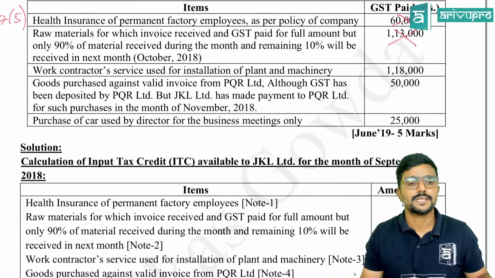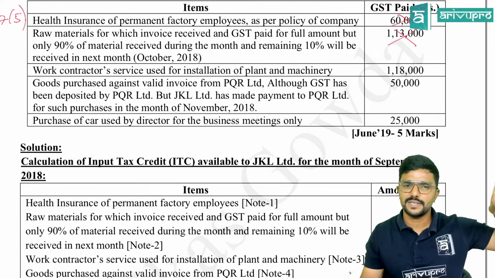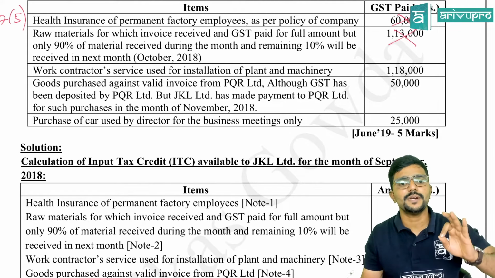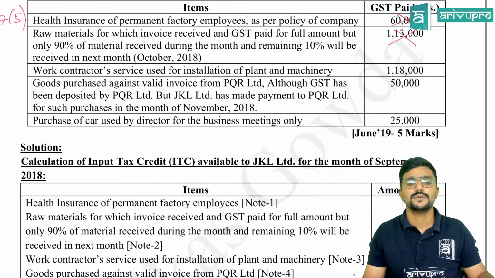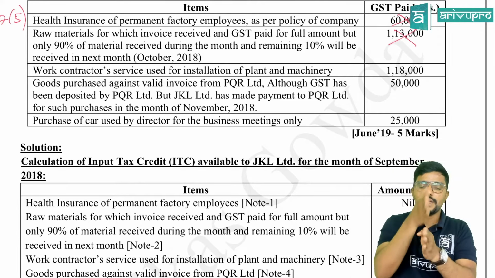Okay. Next, goods purchased against valid invoice from PQR Limited. Although GST has been deposited by PQR Limited, PQR Limited is the supplier, but JKL Limited has made payment to PQR Limited for such purchases in the month of November. See, JKL Limited has purchased the goods from PQR.